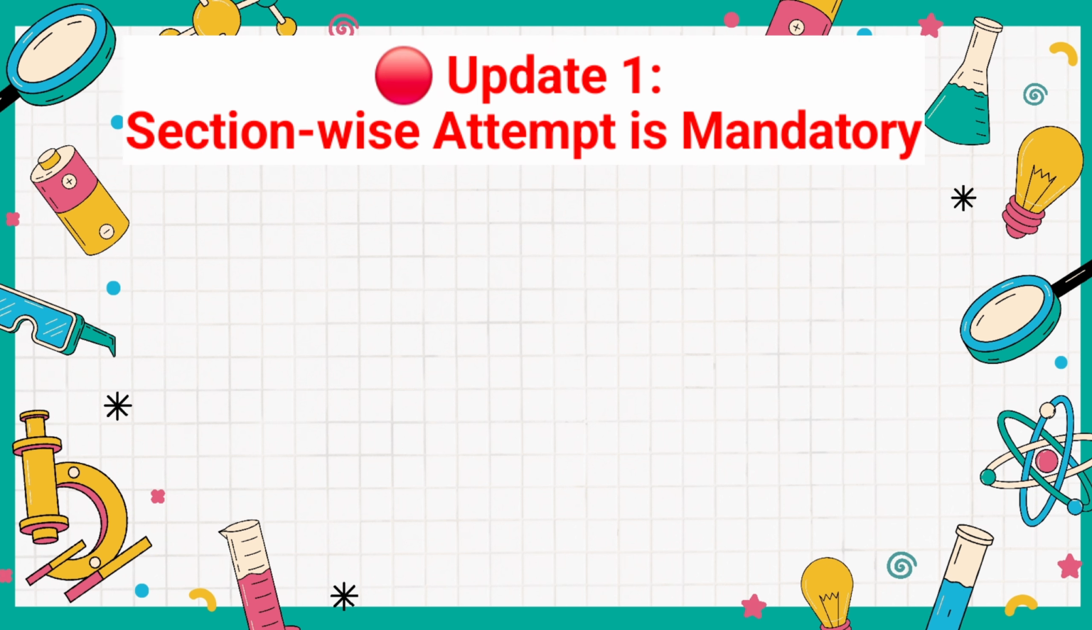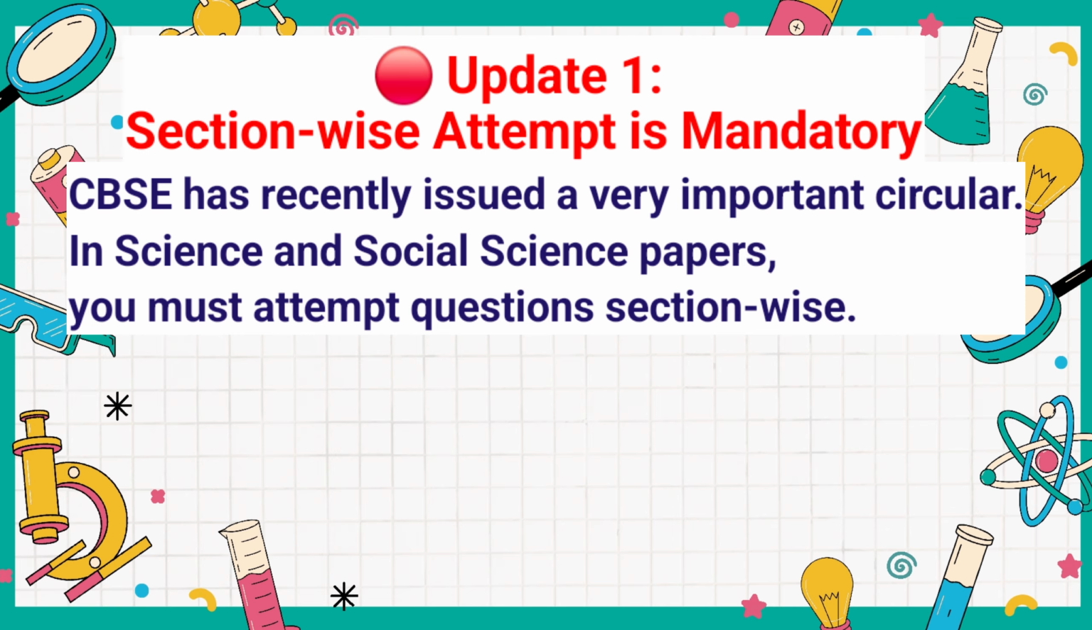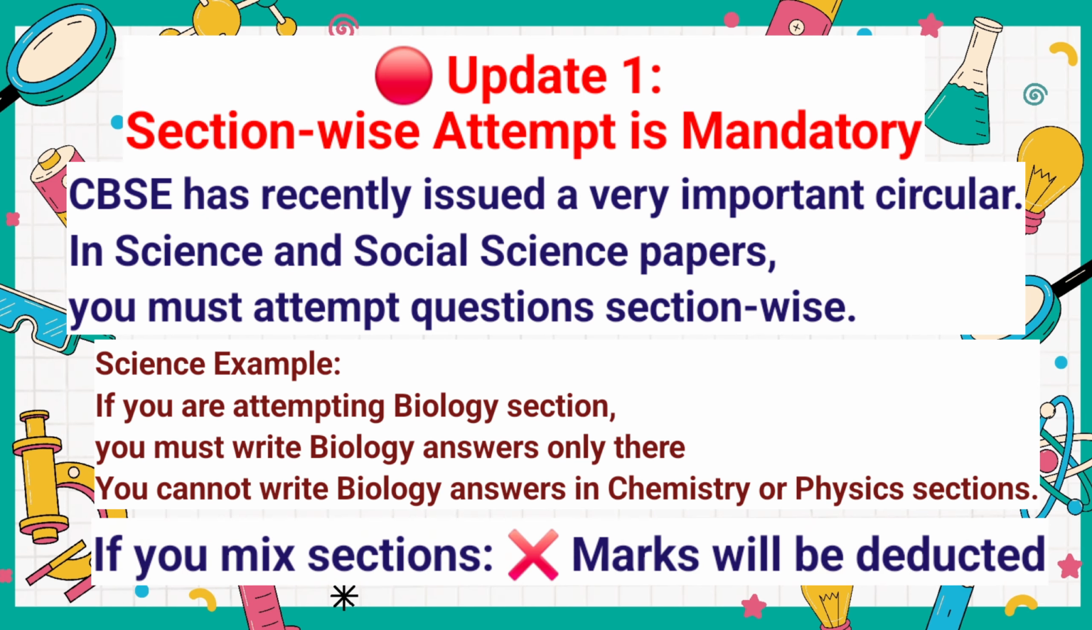So the first important update is that section-wise attempt is mandatory. CBSE has recently issued a very important circular. In Science and Social Science papers, you must attempt section-wise. For example, if you are attempting the biology section, you must write biology answers only there. You cannot write a biology answer in the chemistry or physics section. If you mix sections, marks will be deducted. Those particular questions will not be evaluated.